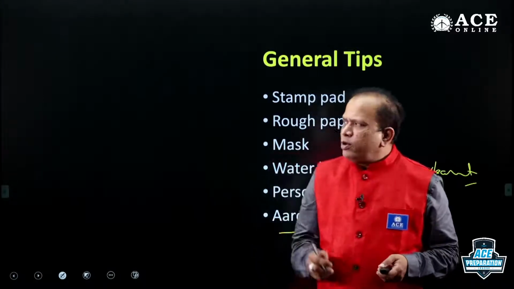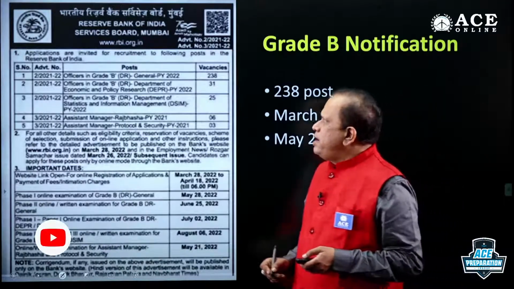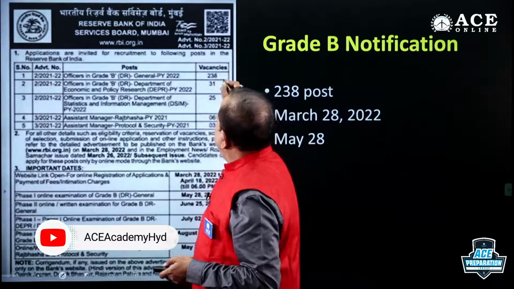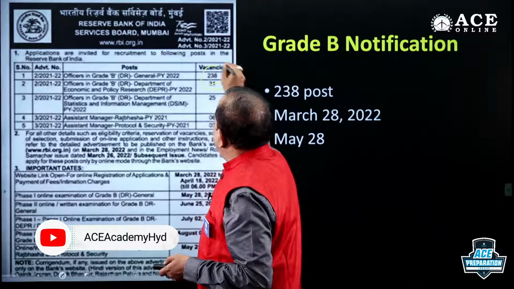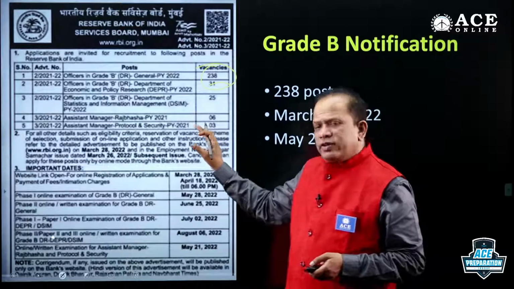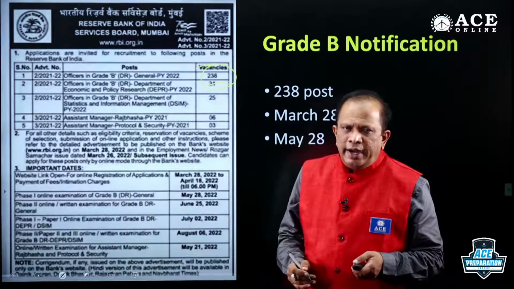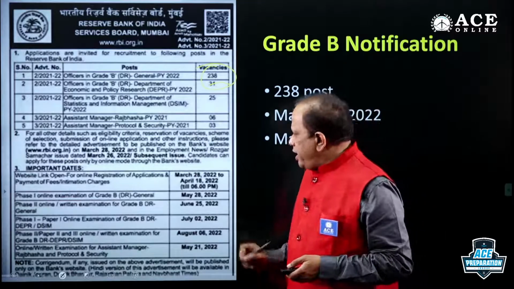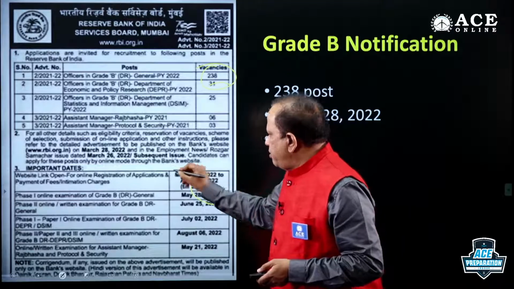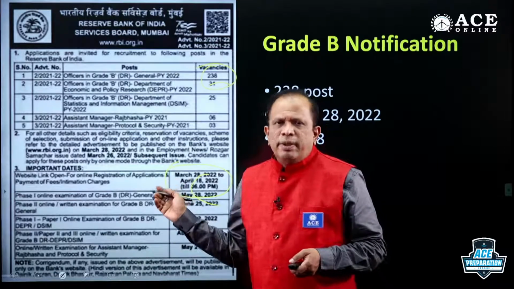And one more good news is given by RBI. It has come out with the Grade B notification, and there are 238 vacancies. This is known as a window notification. The window notification appeared in newspapers today, and probably by March 28th, the full notification may appear, and you can keep on visiting the RBI website.